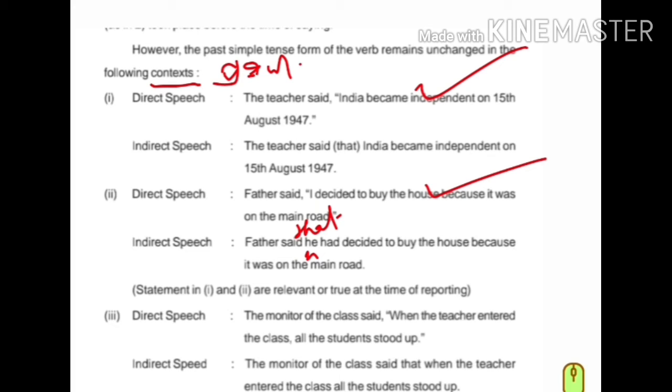So, indirect speech: the monitor of the class said, instead of inverted comma, that is used, that when the teacher entered the class, all the students stood up. Could you understand? Next, move.